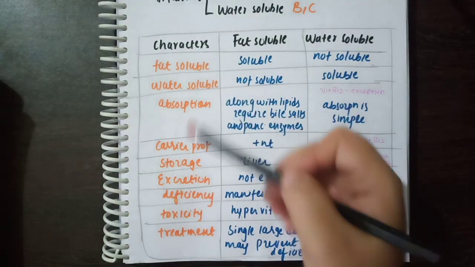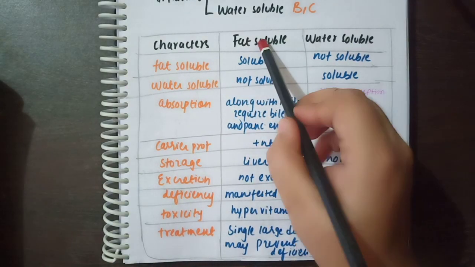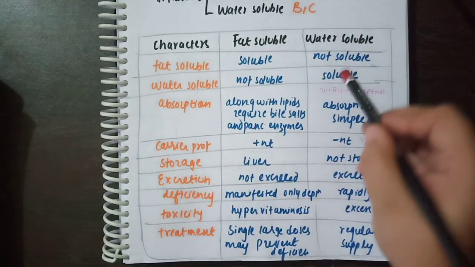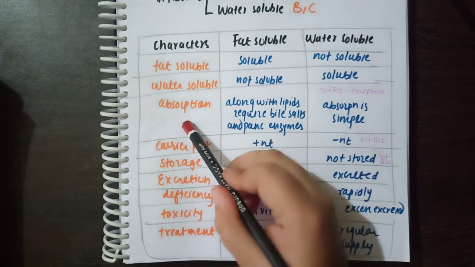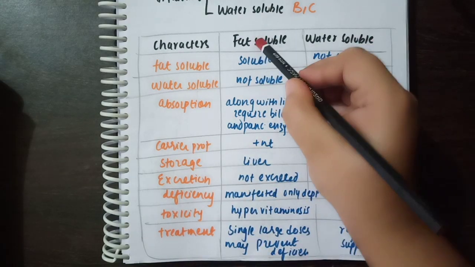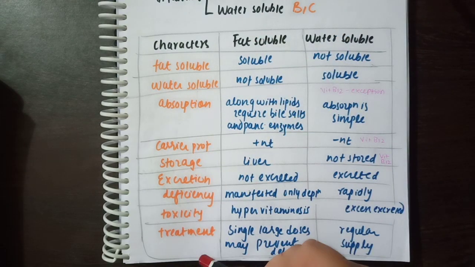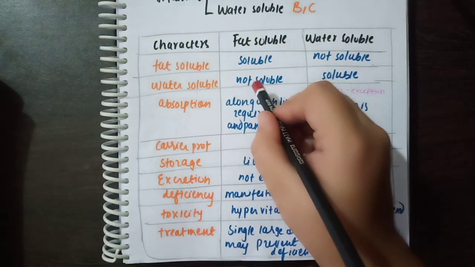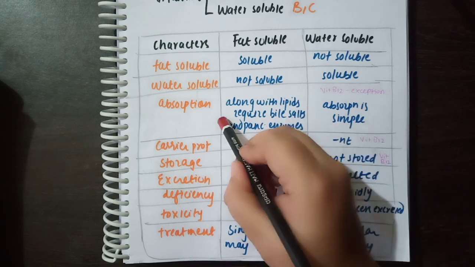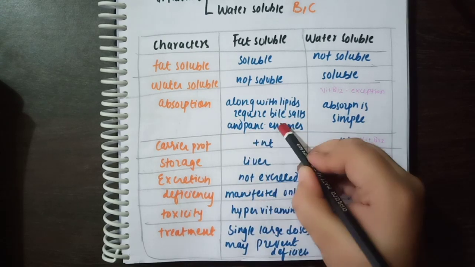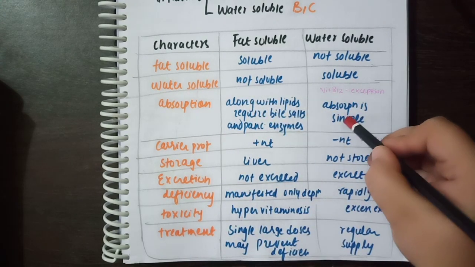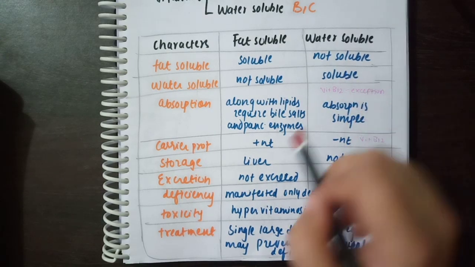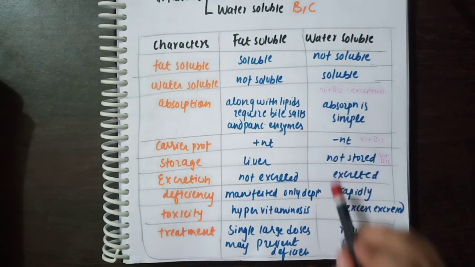So when we talk of the characters of fat soluble and water soluble, the name suggests fat soluble, that is they're soluble in fat. Water soluble, that means they're soluble in water. Now let's see how the absorption takes place. The fat soluble vitamins are absorbed along with the lipids in the form of chylomicrons, and they require bile salts and pancreatic enzymes to do so. Whereas for the water soluble vitamins, the absorption is very simple, but the exception is vitamin B12. The absorption of B12 is not very simple.